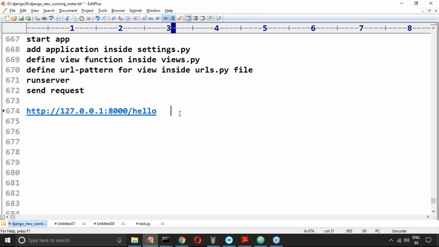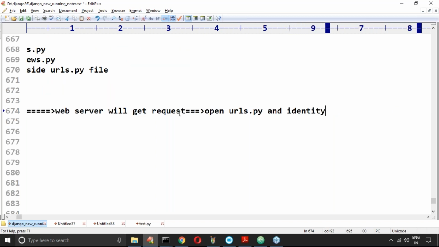Now, who is going to get the request? The web server will get the request. What will the web server do?